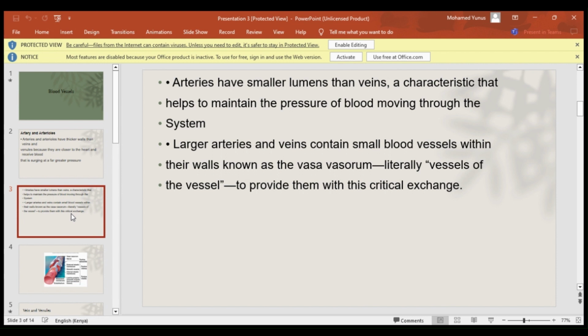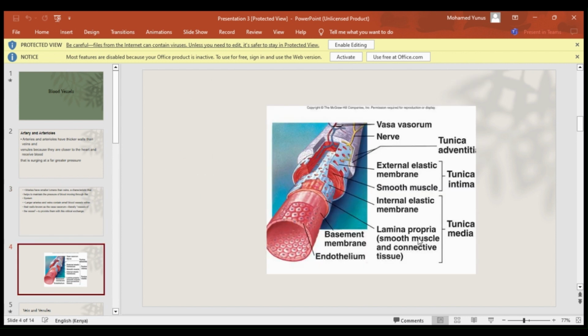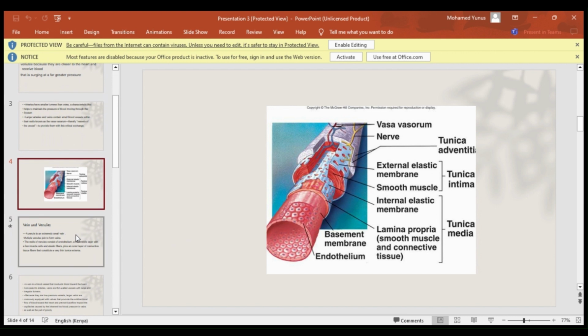The function of the vasa vasorum is that they provide critical nutrients to these large blood vessels. Here's a diagram of our blood vessel, and the vasa vasorum are well labeled here.